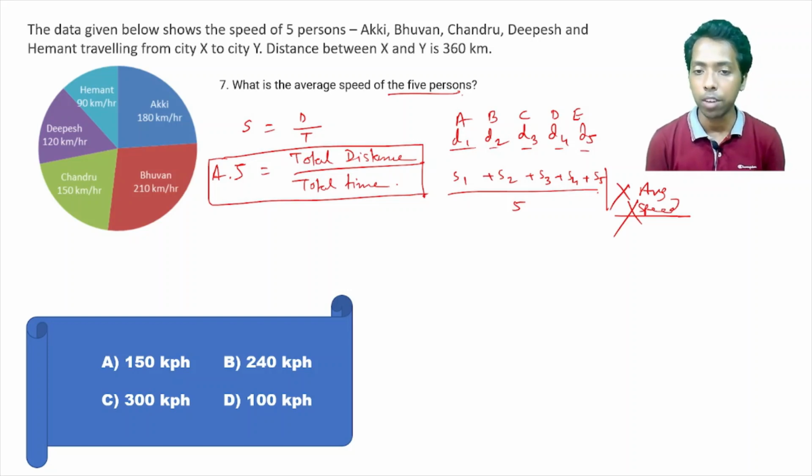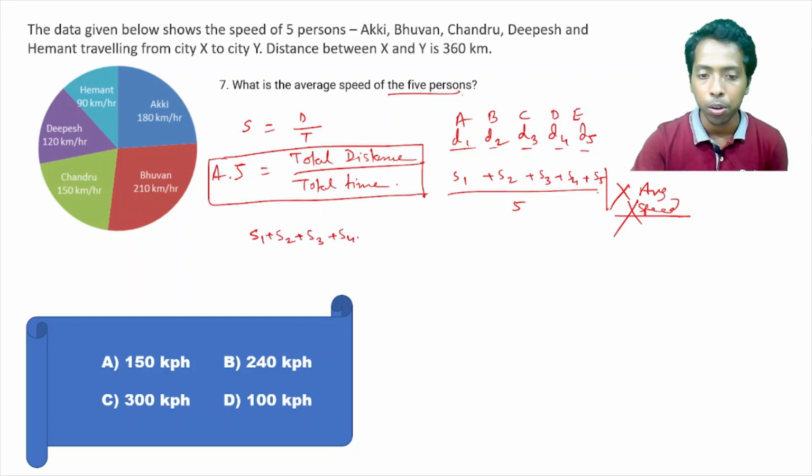If the traveling distance for each of these persons is different, then we cannot take the speed of all the 5 persons to find out the average speed. That means this expression, S1 plus S2 plus S3 plus S4 plus S5 divided by 5,